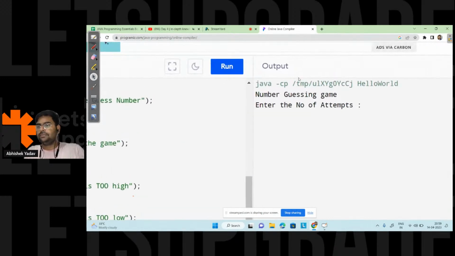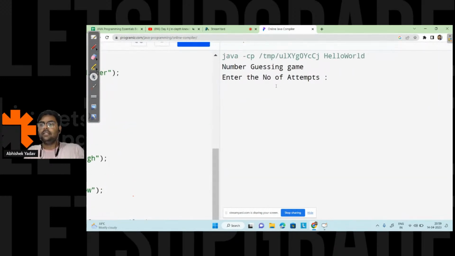So now here it is asking for the number of attempts. So let's write the number of attempts as 5. So I have 5 attempts, and after that here it is asking for the guess number, right? Enter the guess number. So let's guess a number. Let's take a number as 75. Let's see.